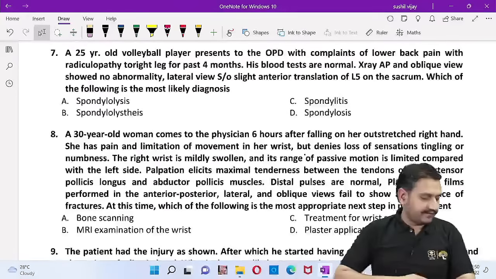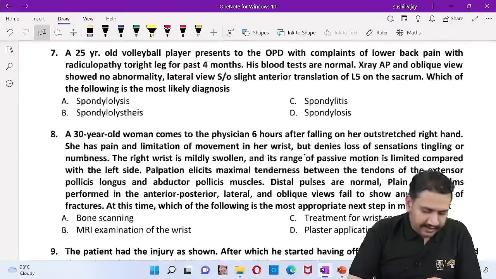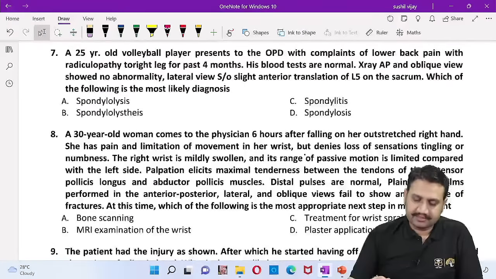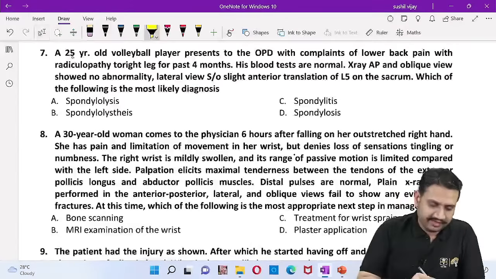A 25-year-old volleyball player presents to the OPD. So we have a young fellow right now.